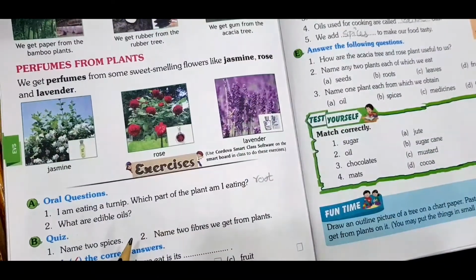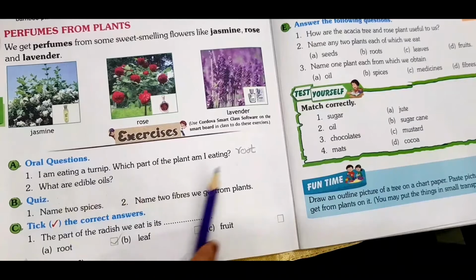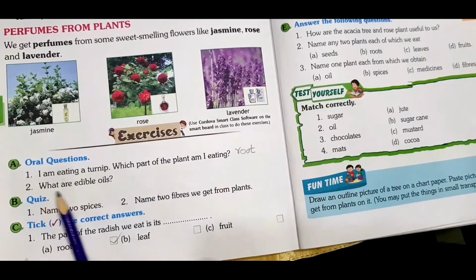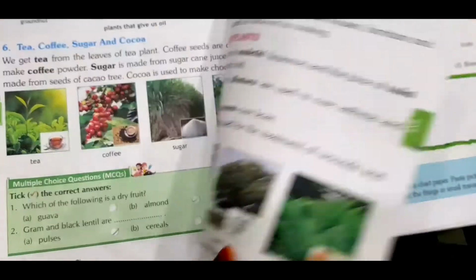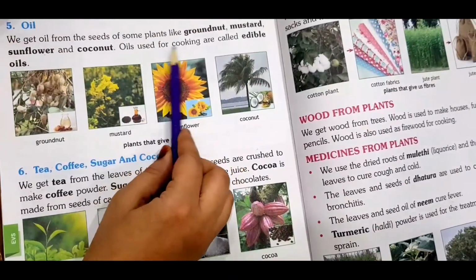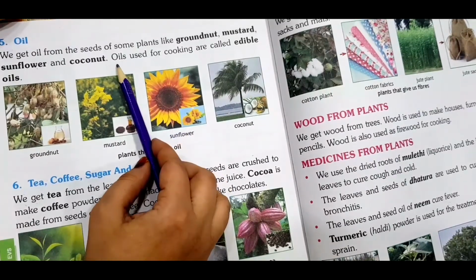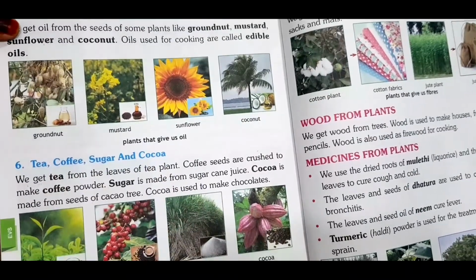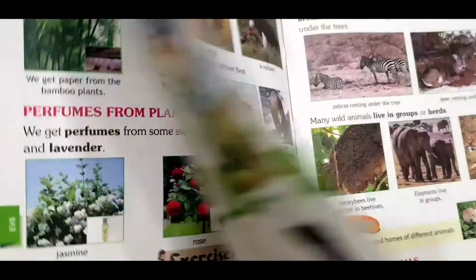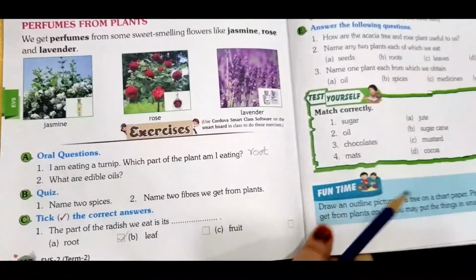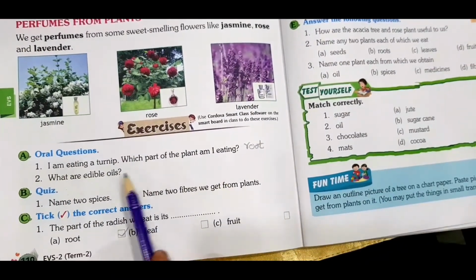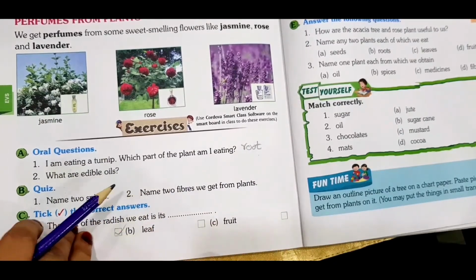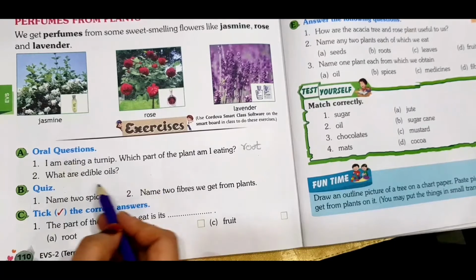So children, you can see here, root is the part of the plant that I am eating. Alright. What are edible oils? Yes children, edible oils are the oils used for cooking. We have just now read this. Oils used for cooking are called edible oils. Okay, you have to write this here. Please write it here children. I don't have a space here, you can write it here. So the first one is the root, and you write it here. The oil which is used for cooking is called edible oil.